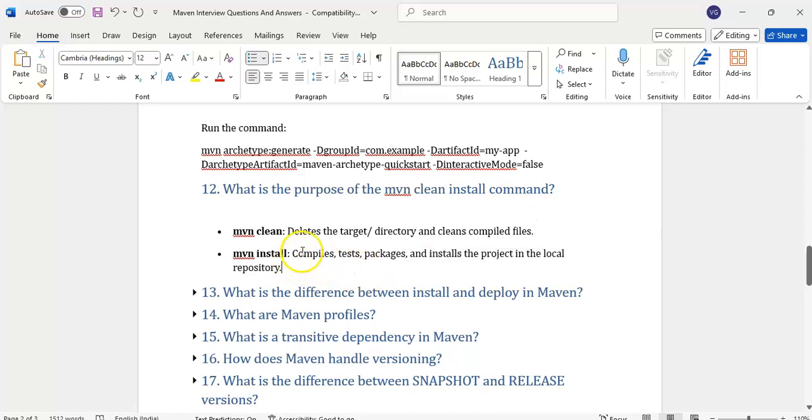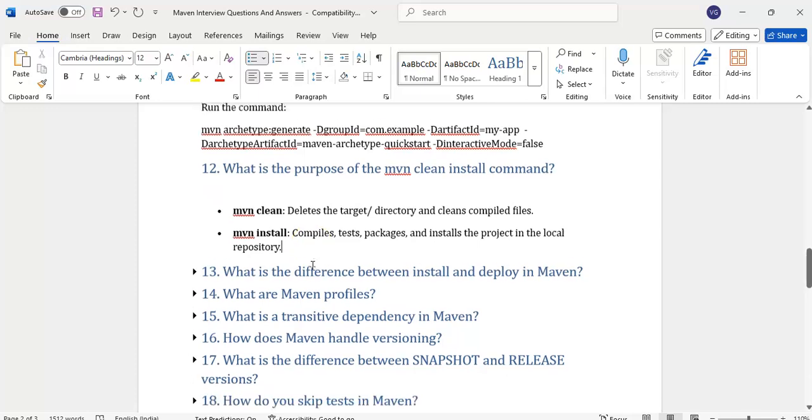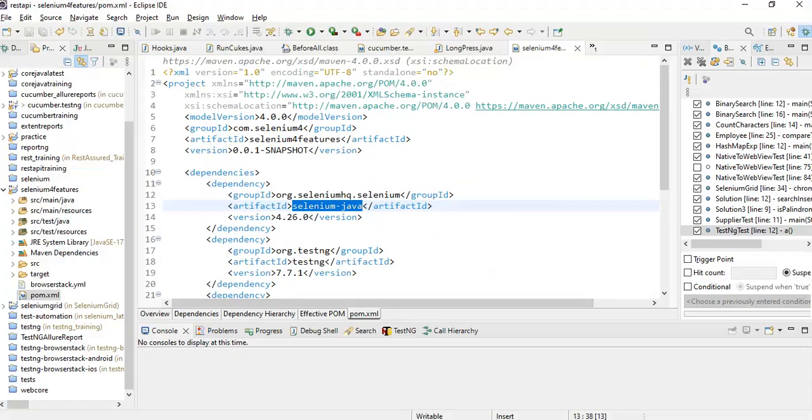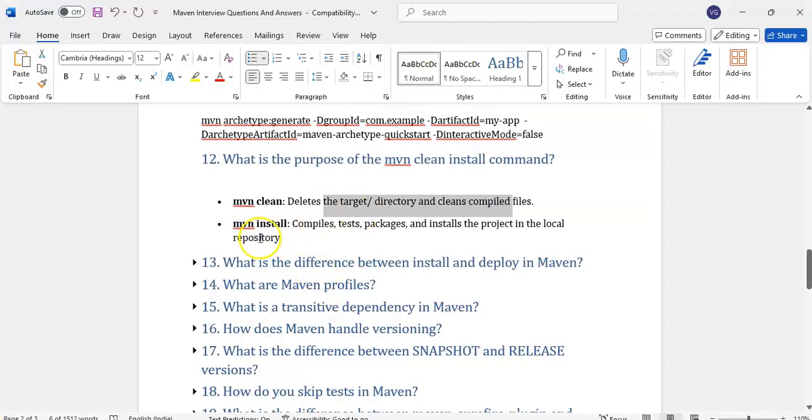So clean install means these are all the things it will do: compile the code, execute the test cases, package our project into a jar file, and install it in the local repository. Clean means it will delete the target directory and clean the compiled files. We will have a target folder here. Once you build the project, in the target folder we will get the jar file. Clean will delete all the jar files.